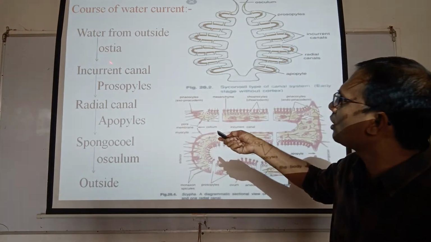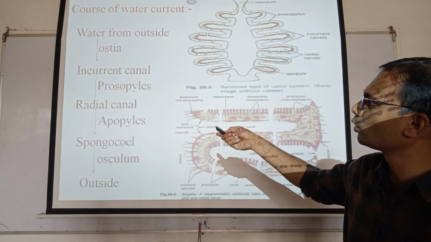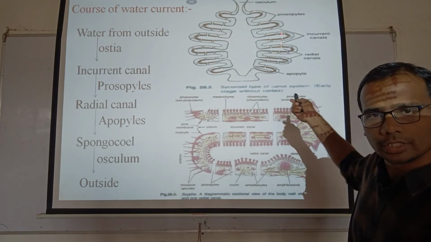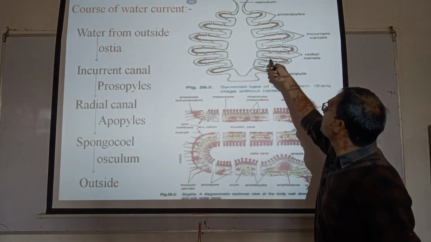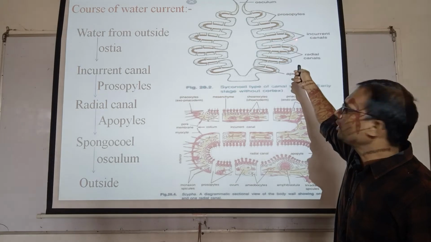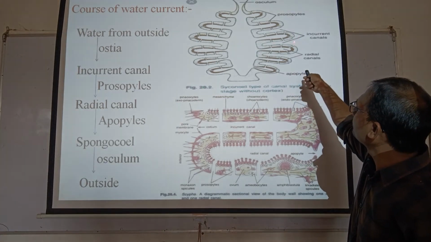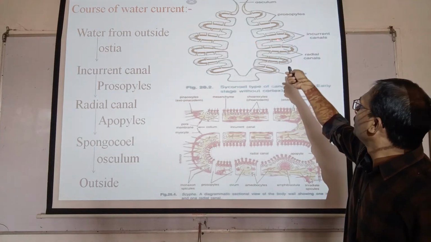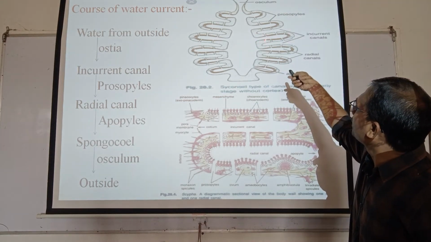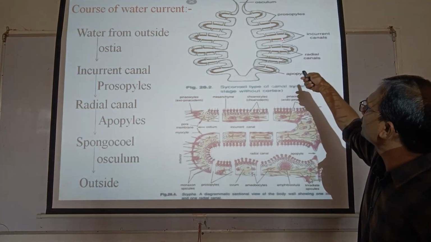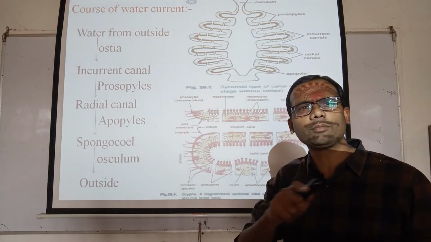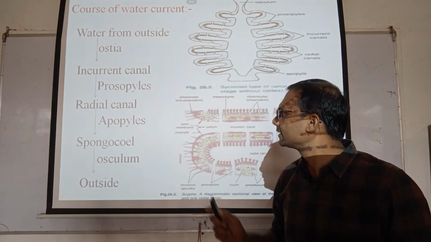Then it reaches the incurrent canal. Just observe that the incurrent canals are open outside by the ostia and blind at the inner side. The incurrent canal is lined by pinacocyte cells.